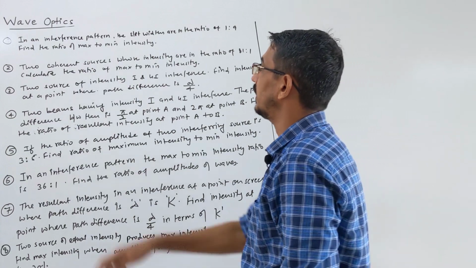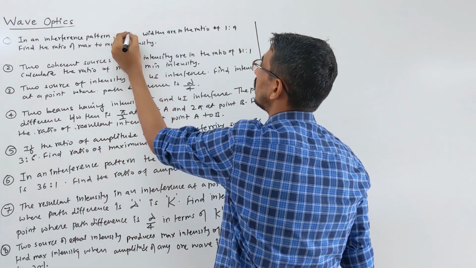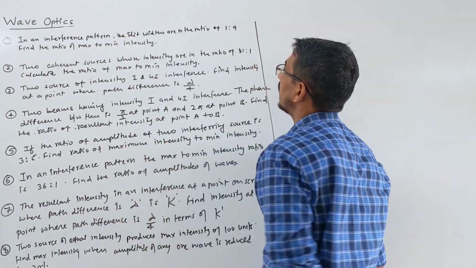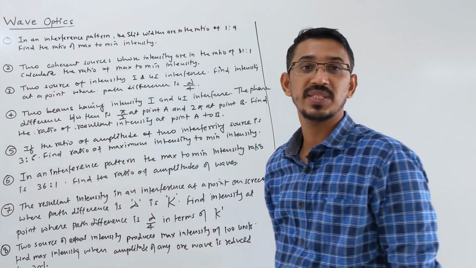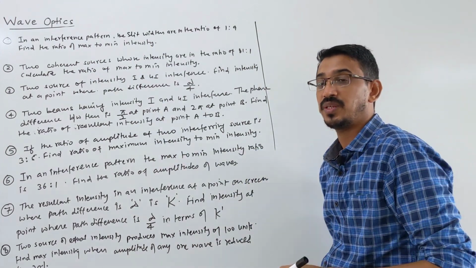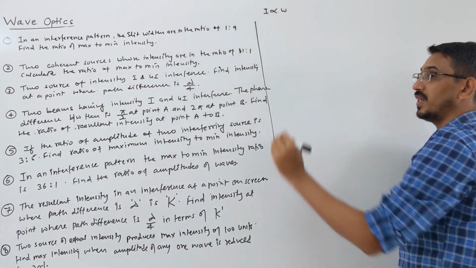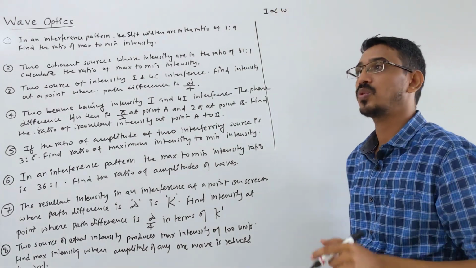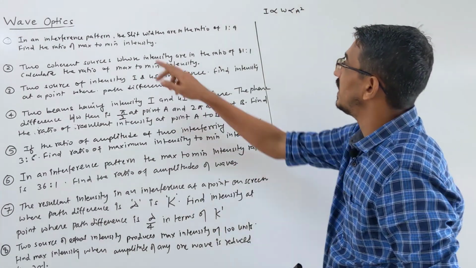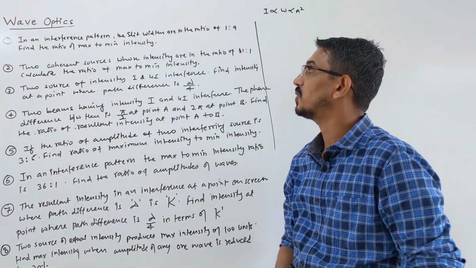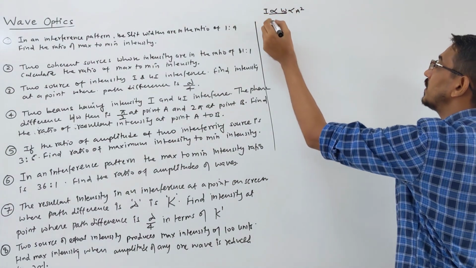Problem number 1: in an interference pattern, the slit widths are in the ratio of 1:9, find the ratio of maximum to minimum intensity. Slit width ratio is given. Recently I discussed that intensity is directly proportional to the width of the slit, and also proportional to A square, right? So here slit width ratio is given, they are asking what's the ratio of I max to I min.